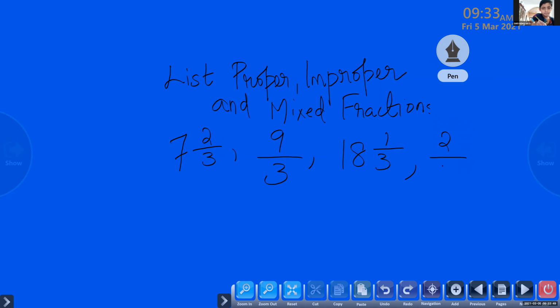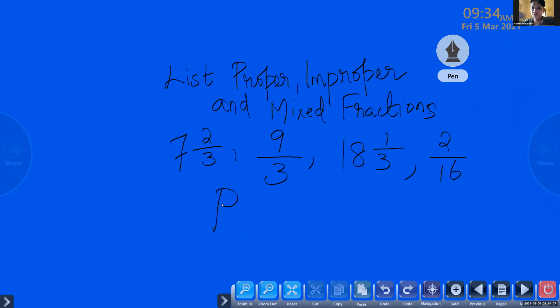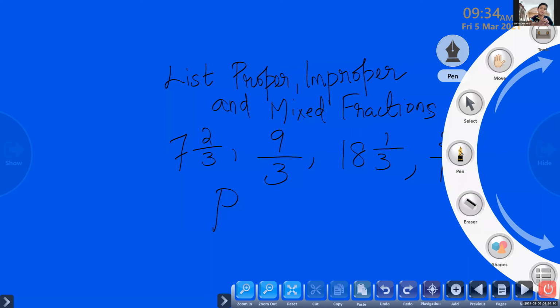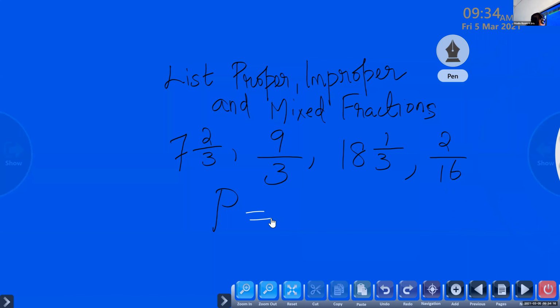So children, write it faster. List the proper, improper and mixed fractions from the following. You can write a short form in the answer so we can complete faster. For proper, we can write P, PF, proper fraction. Mixed fraction M. Then for improper, IM. To identify, children, you have to know which is proper, mixed and improper. Ma'am, finish. Okay.